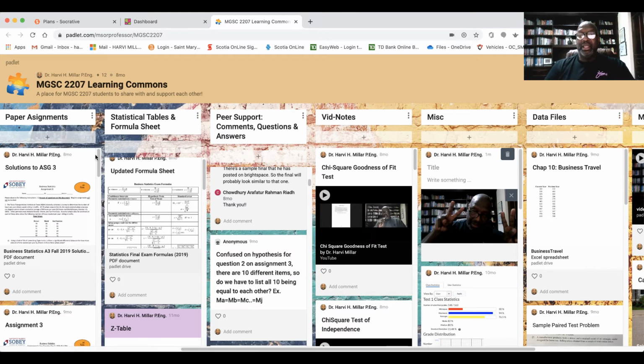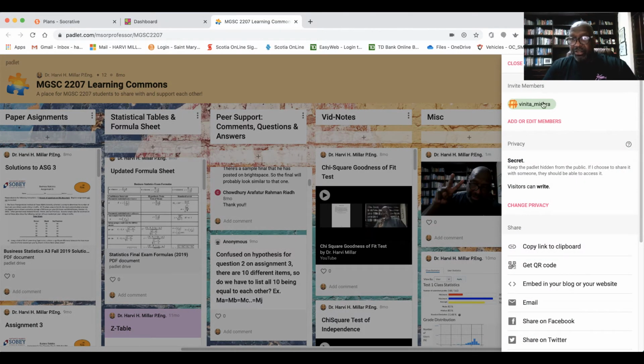Folks, this is Padlet. You create an account, you create a Padlet, which is your bulletin board, you name it. So I call mine MSc 2207 Learning Commons, and you start creating your columns. It gives you some different layouts, and then you add the content, and you could share your Padlet now with your students. So I've invited, for example, Vinita to take a look at that Padlet. I'm not sure if she did, but you could copy the link to that Padlet to clipboard and send it out to your students, and that same link will be what will take them to this. So I just put that link in Brightspace, and the students could just go to Padlet anytime.